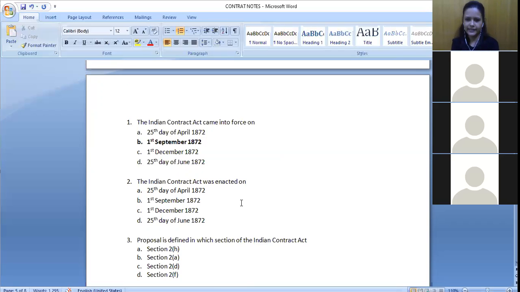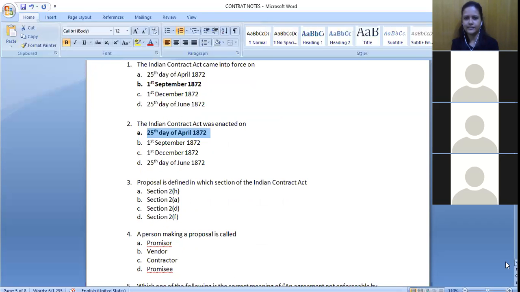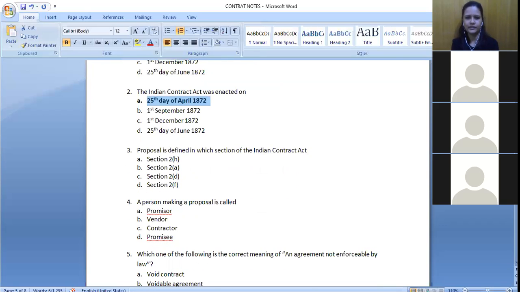When was it enacted? 25th of April 1872. So these two dates you try to remember, okay? And not just for the Indian Contract Act, for any legislation that you are reading, these two are important. Next: proposal is defined under which section of the Indian Contract Act? Section 2A. Yeah, it is section 2A that defines a proposal or an offer.